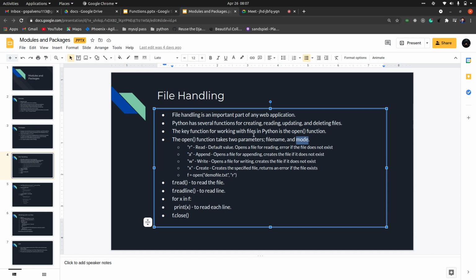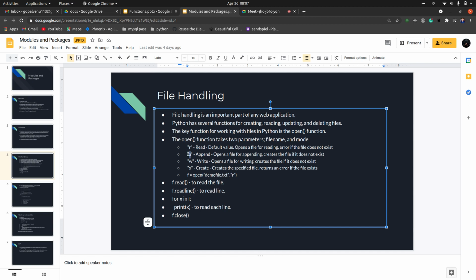R is for read. This can only be used to read the files. You cannot write when you open with read mode. So R is for read, A is for append, W is for write, X is to create. R is the default value, so you don't have to mention R particularly. Even if you mention it, it doesn't matter. R is the default, it will take the R value.